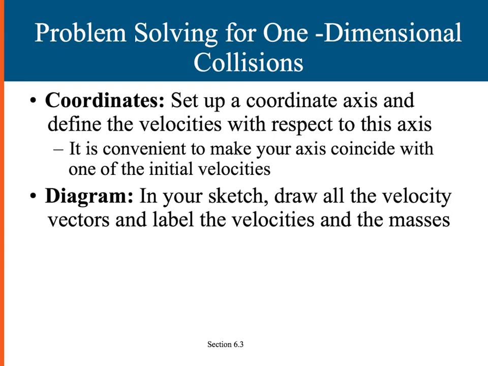When solving collision problems, it's important to set up a coordinate axis and define the velocities with respect to this axis. So which ones are positive, which ones are negative? It's often convenient to make your axis coincide with one of the initial velocities, so line up your positive x-axis in the direction of one of the velocities. Draw a diagram, and in your sketch, draw all the velocity vectors and label the velocities and their masses, both before and after the collision.